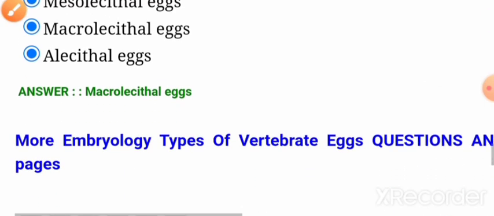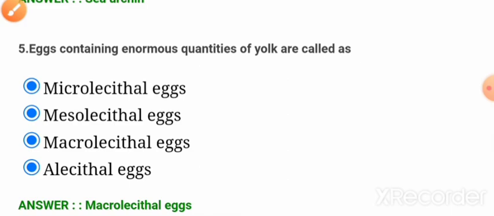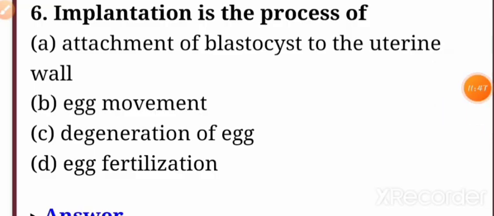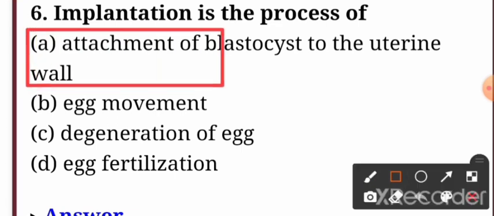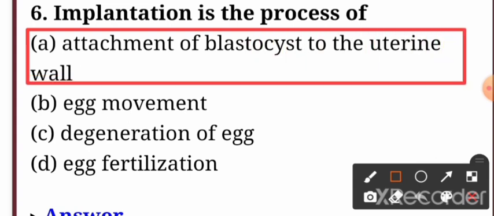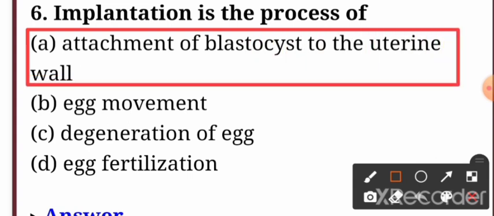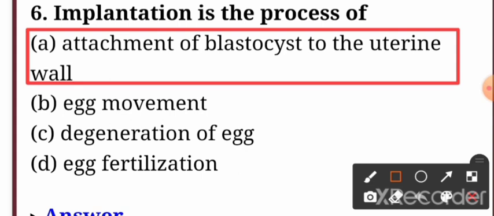Now we will move on to the next topic, friends. The next question is, friends, implantation is the process of which? So friends, implantation is the process of, option A, attachment of the blastocyst to the uterine wall. Okay, implantation is the process of attachment of the blastocyst to the uterine wall, should be the correct answer.